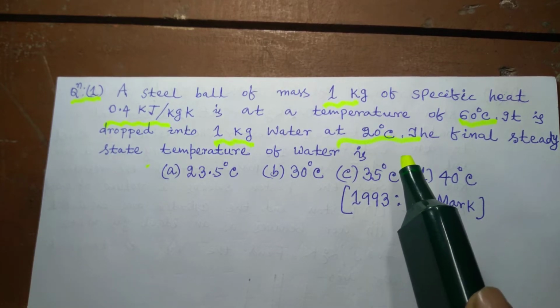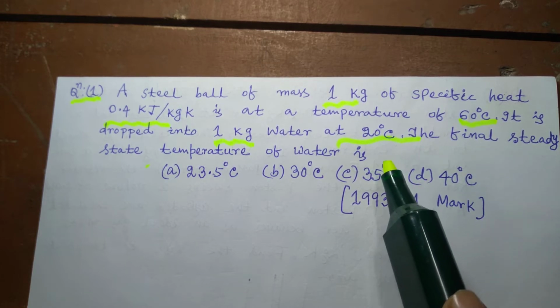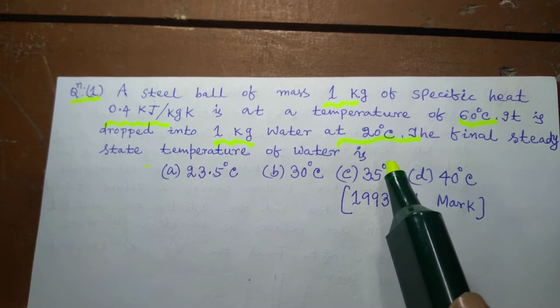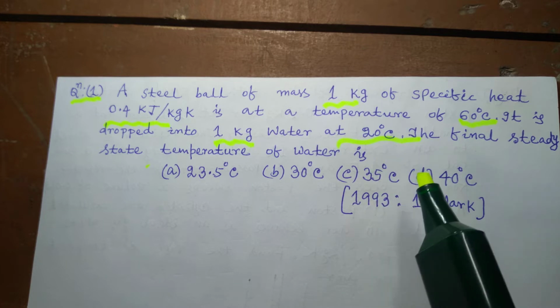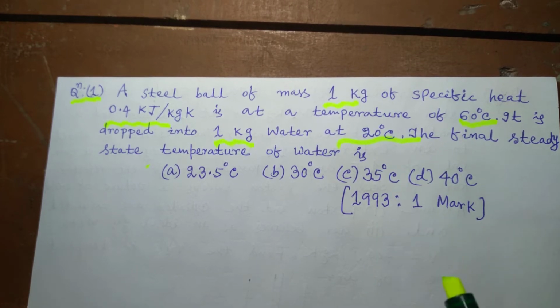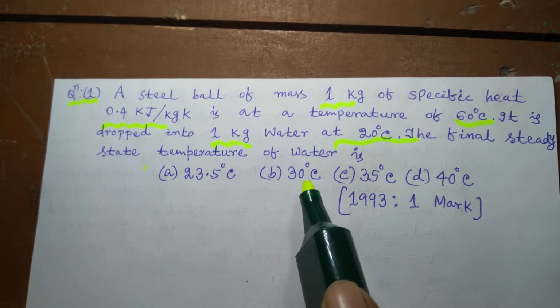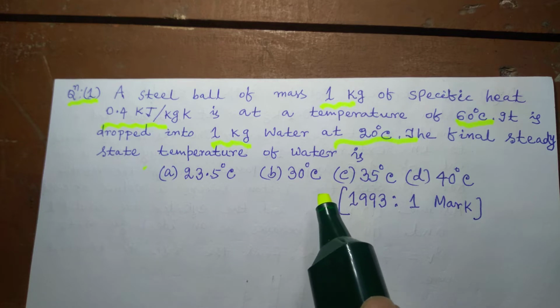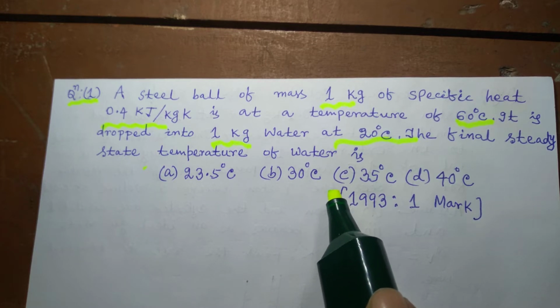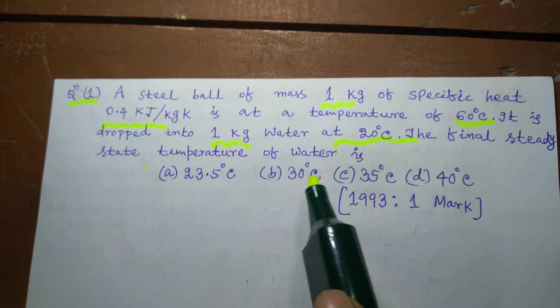So steel will lose heat and water will gain heat during the process of heat transfer between the steel ball and the water. So we have to find out the final steady state temperature, which will be attained and maintained once thermal equilibrium is attained between the two.